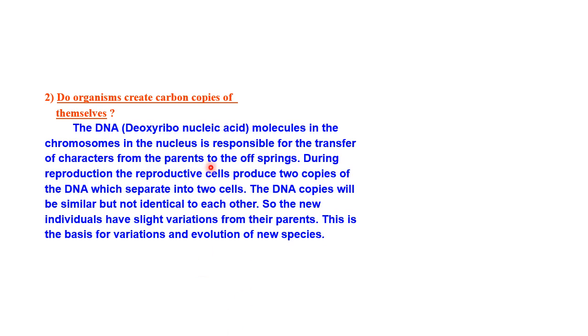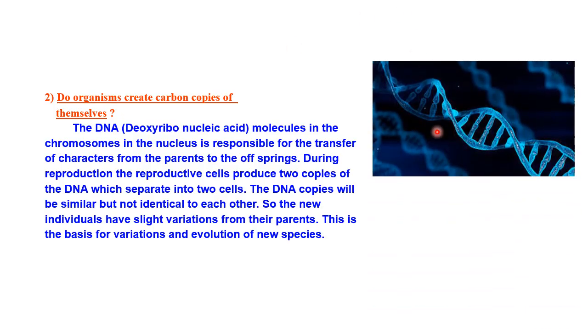Do you want to see the structure of DNA then? Yes. See children, it is a double helical structure made up of two strands. What components are present in this? These are called nucleotides. When you go to higher classes, you will study in detail. The components are adenine, thymine, cytosine, and guanine. Adenine always pairs with thymine and cytosine pairs with guanine.